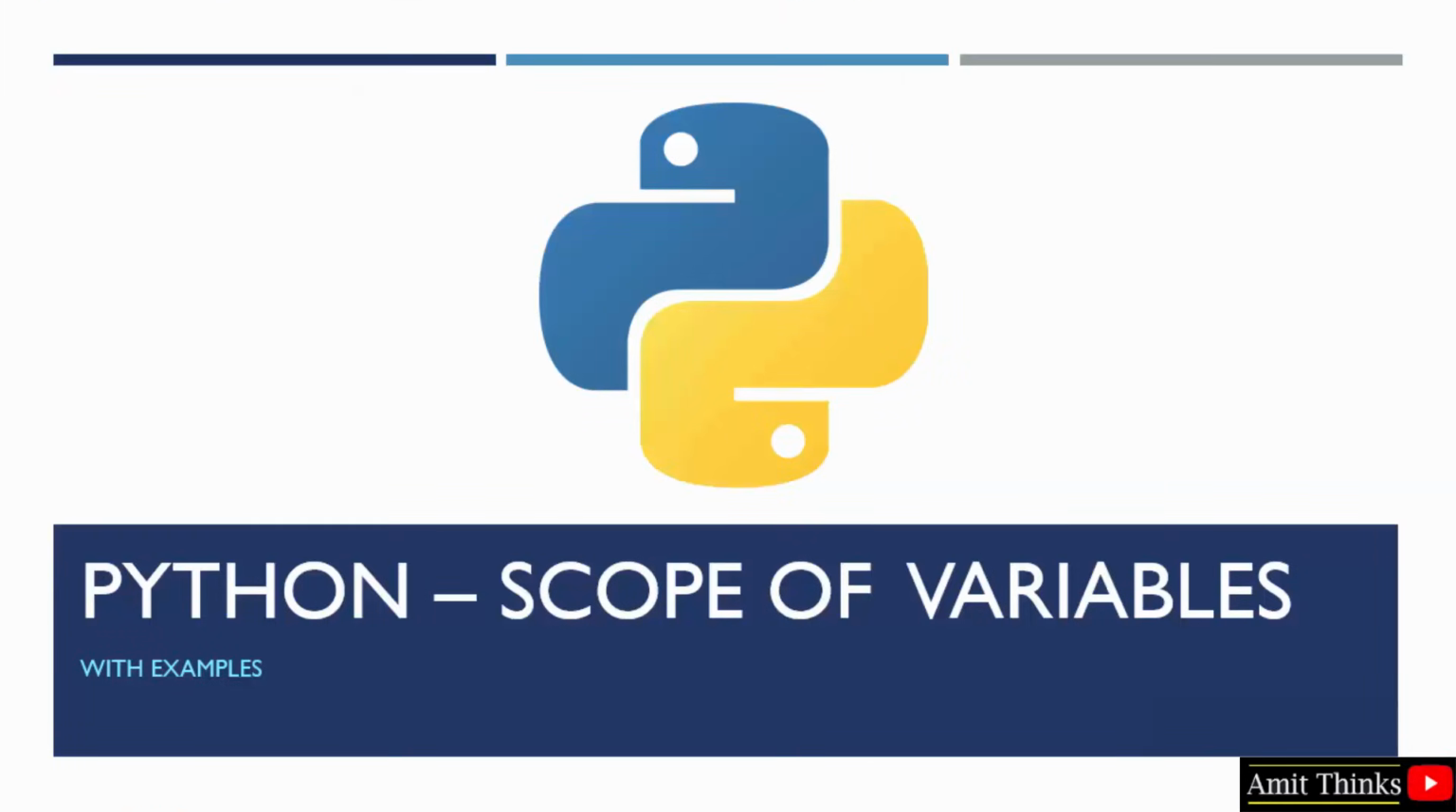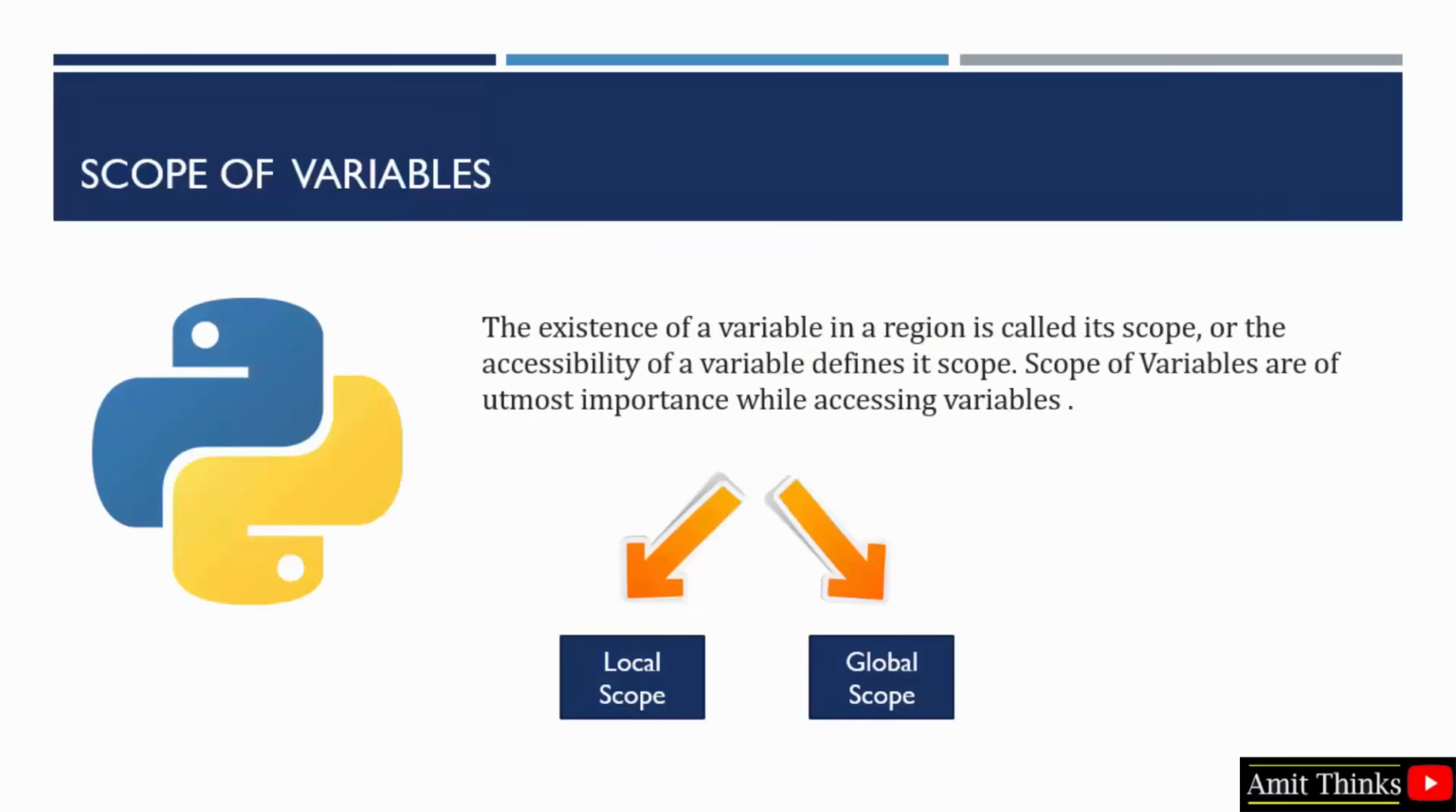In this video we will see what are scope of variables, why it is important, what are the different scopes available. Okay, so scope, as the name suggests, is the existence of a variable in a region. Or you can say you have defined the variable in the beginning of your program or inside a function. So how those variables can be accessed basically defines its scope. While accessing variables and their values, this scope is really important.